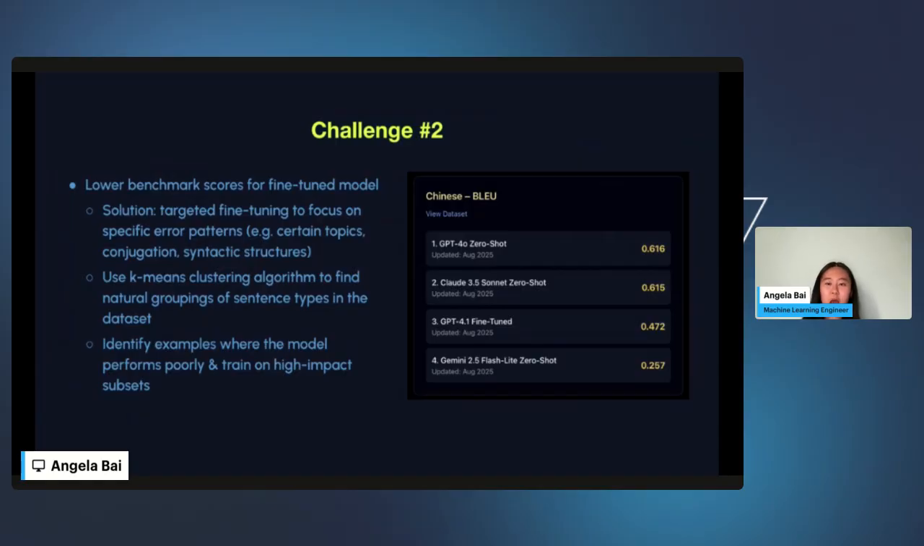This can help drive data-efficient improvements by identifying examples where the model might perform more poorly. And after that, we can subsequently train on high-impact subsets to create increased performance in those areas.